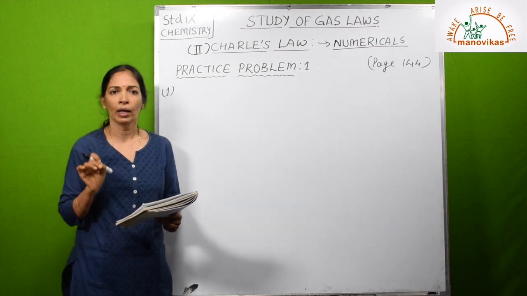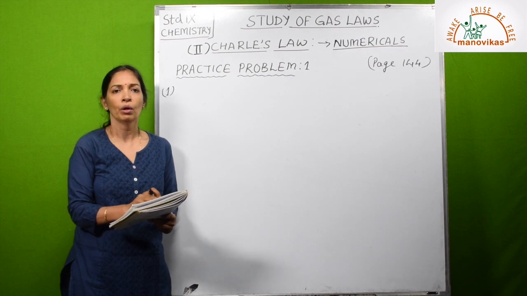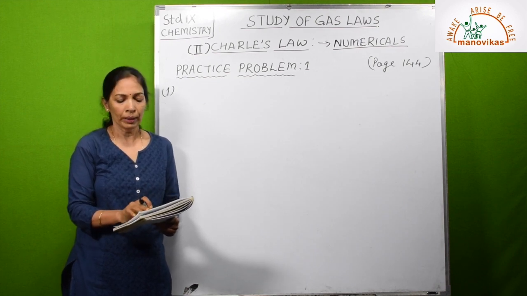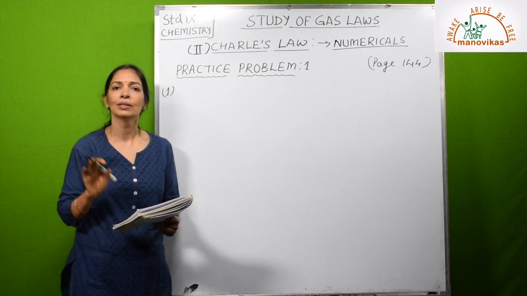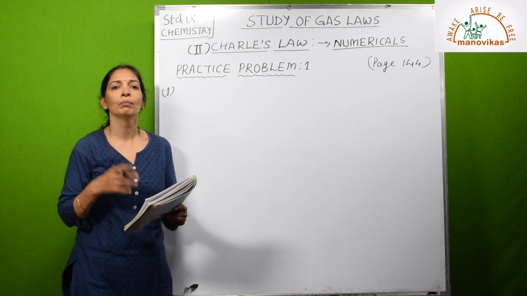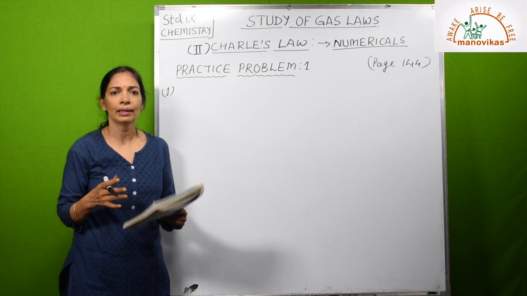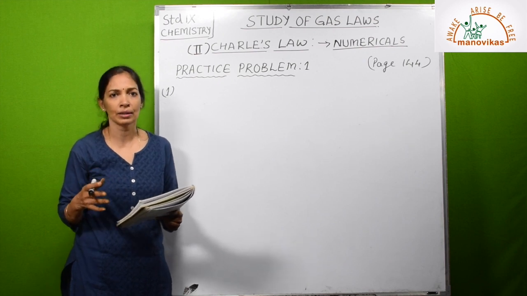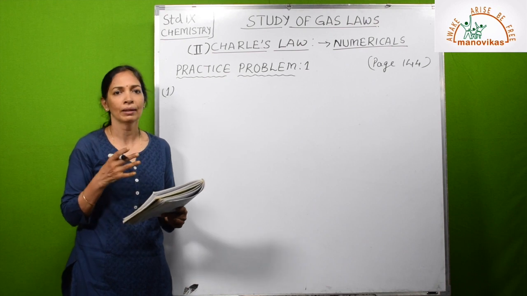Here one thing you all have to understand, that pressure is given just to give some value, but in both cases pressure is given the same, that means pressure remains constant. So whenever pressure is constant, in exam you will get a mixed bag of sums, Boyle's law, Charles' law. So there you have to identify which one is a Charles' law sum. So pressure has to remain constant and temperature is to be given.